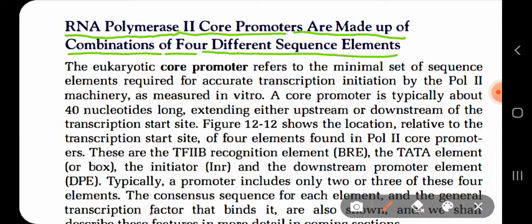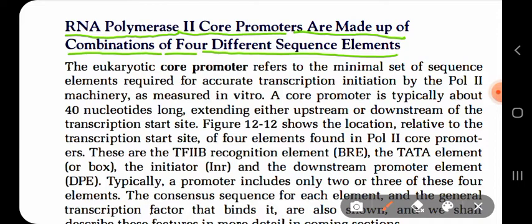For different RNA polymerases, there are different types of promoter regions found within the DNA. Again I repeat, for different types of RNA polymerase, different types of promoter regions are used. Now we will study RNA polymerase 2. It has a unique promoter region, and that promoter region consists of several sequences.